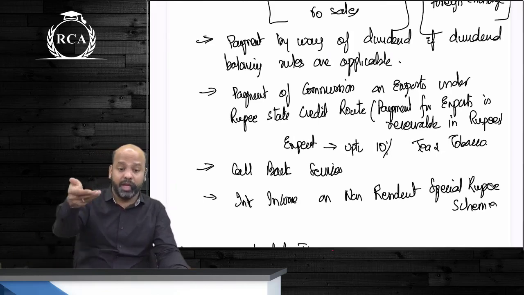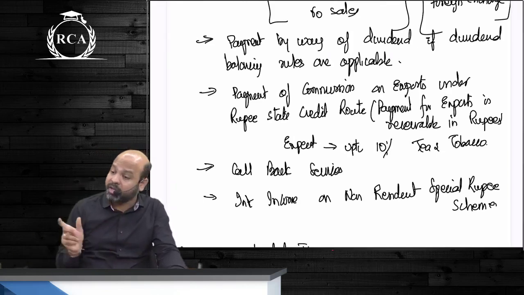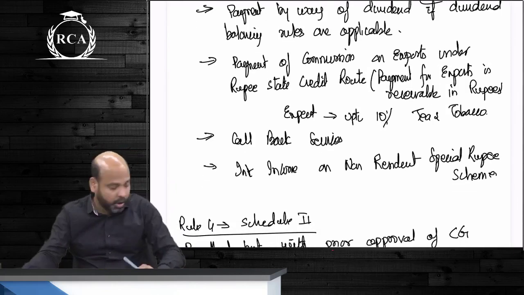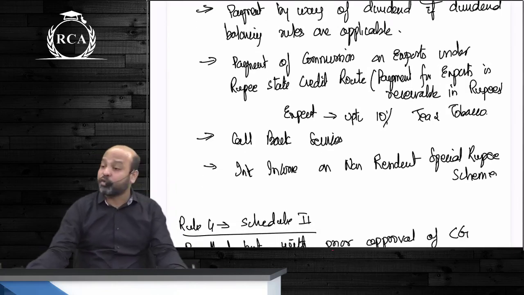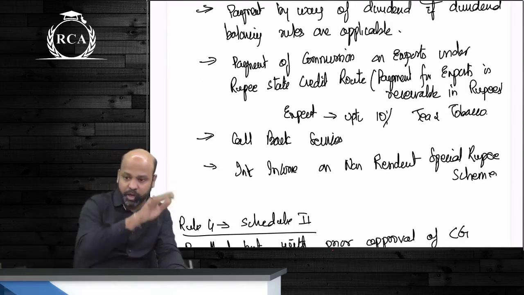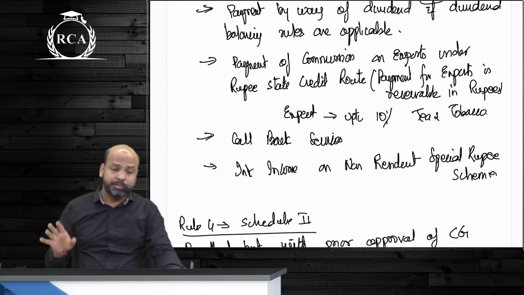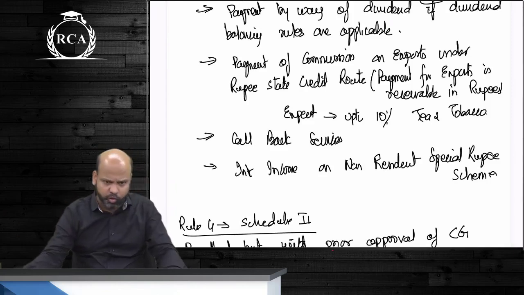This is where the inward remittance is not in foreign currency, it is in terms of rupees, except 10% on tea and tobacco. You cannot make any payment in respect of callback services. That is where you give a missed call and an international telecom company as such beta is again connecting you. So you cannot make any payment for those callback services.